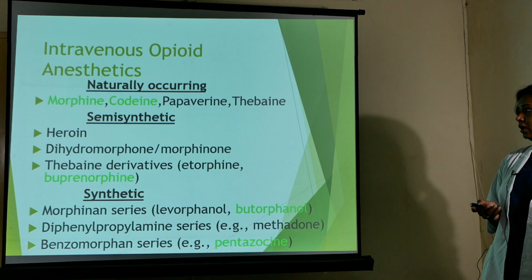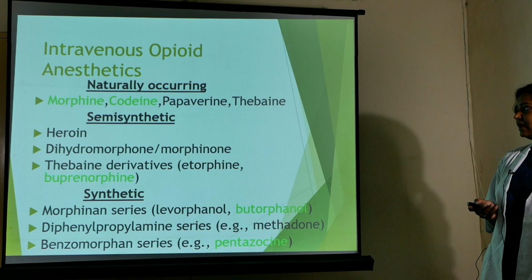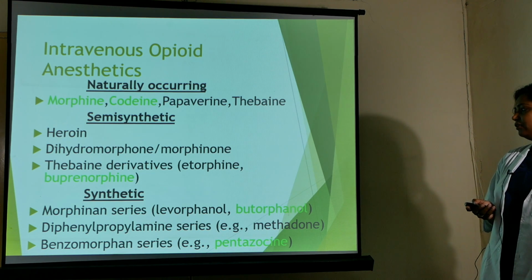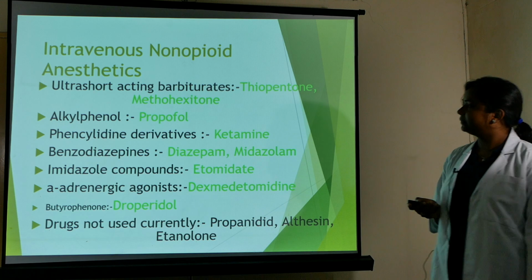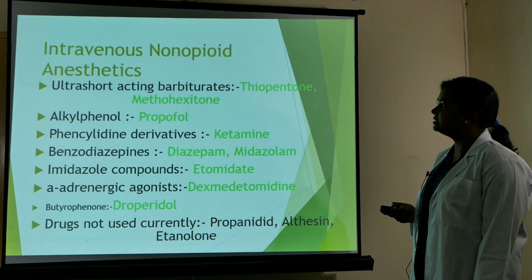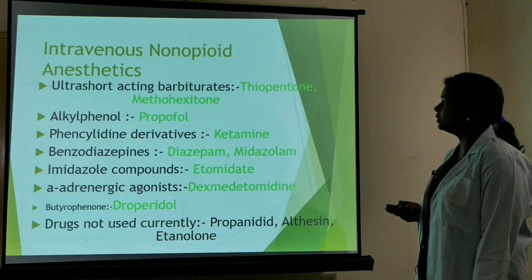So for the intravenous opioid anesthetics, the naturally occurring ones are morphine, codeine, papaverine, thebaine, and the semi-synthetic ones are heroin, dihydromorphine and thebaine derivatives, that are buprenorphine and etorphine. The synthetic ones are the morphinane series, that is butorphanol, the diphenylpropylamine series, that is methadone, and the benzomorphan series, that is pentazocine.